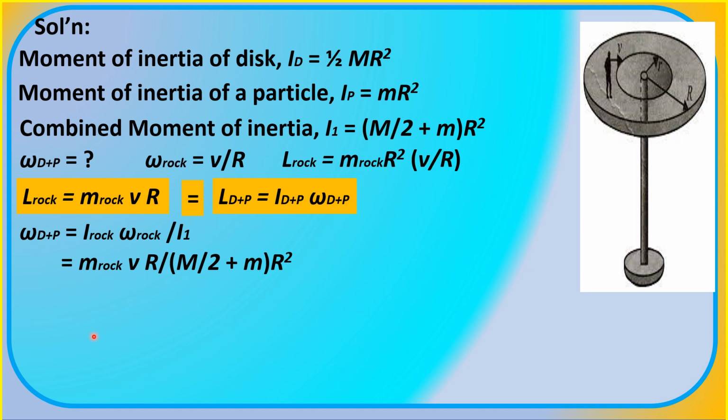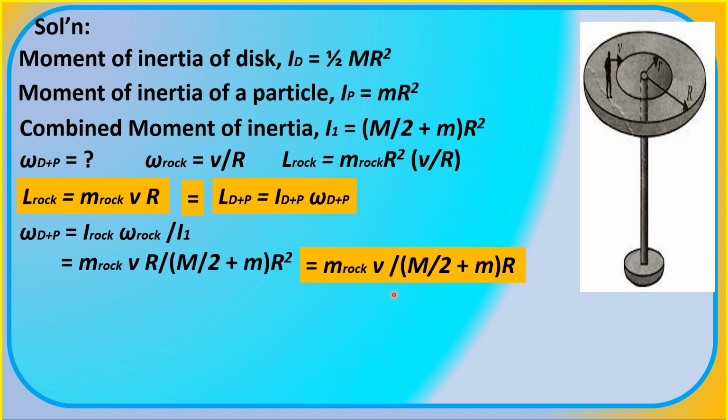And simplifying, we get as our answer to this question, we are asked to express the angular velocity or speed of the disk in terms of big M, small m, big R, and small v.